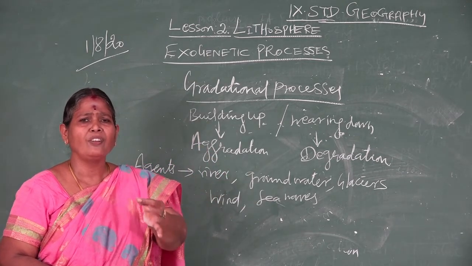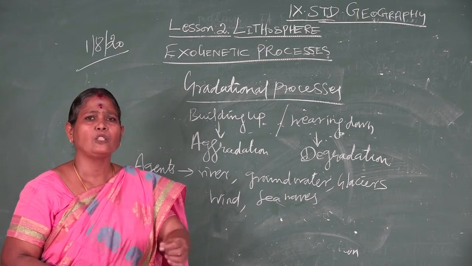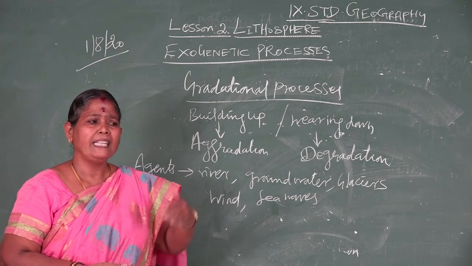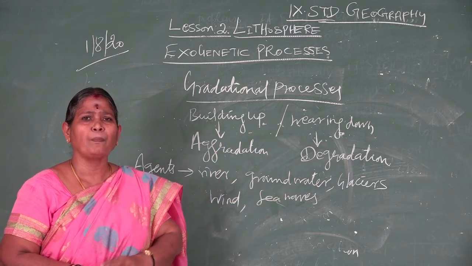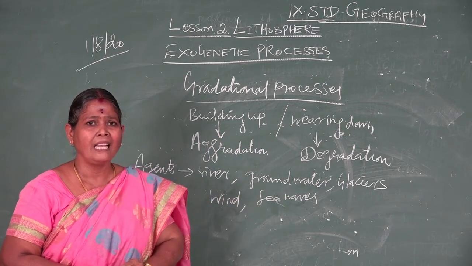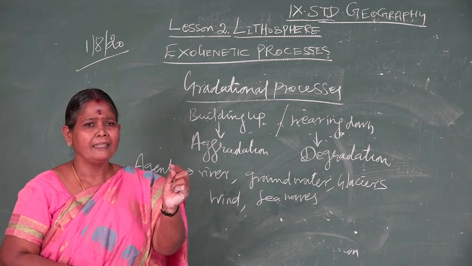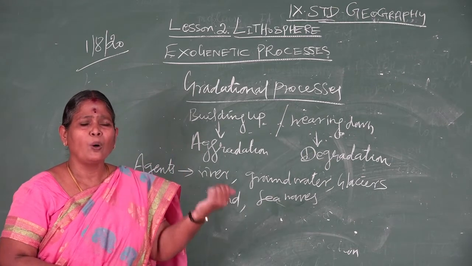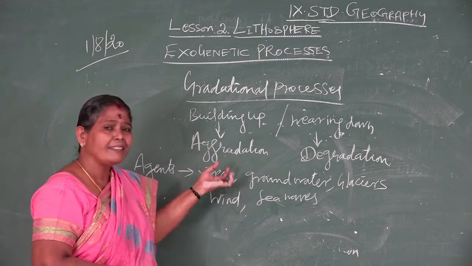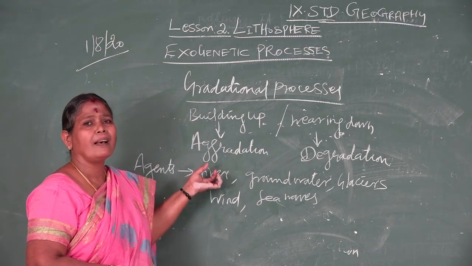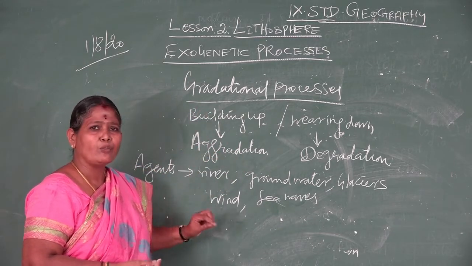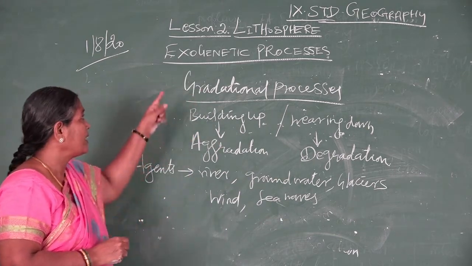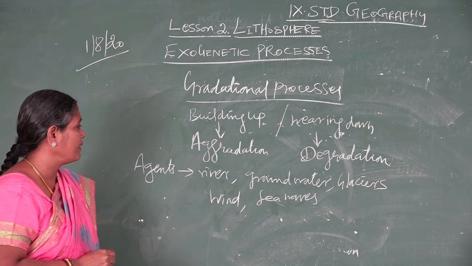The soil is a very, very essential natural resource for living things, and not only for living things, even for non-living constructional purposes. Such soil, even 1 centimeter or a piece, we are not able to make. So, this formation of soil is because of weathering. That is why we are seeing the weathering lesson under the exogenetic processes.